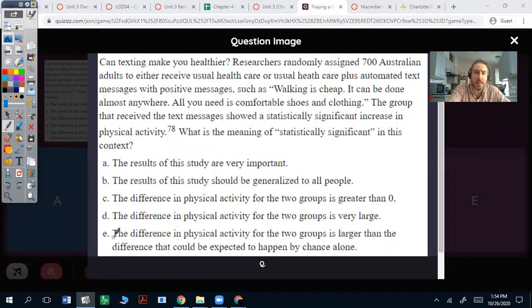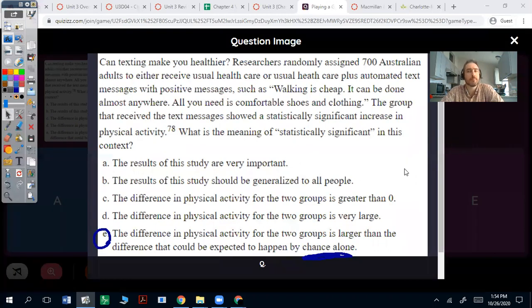And so it's going to be E. The difference in physical activity for the two groups is larger than the difference that could be expected to happen by chance alone, because there's going to be differences. But statistically significant is seeing if those differences are worth thinking about, are worth analyzing and diving in deeper. That's statistically significant. When you look at the data and like, huh, that's way more than it should be.